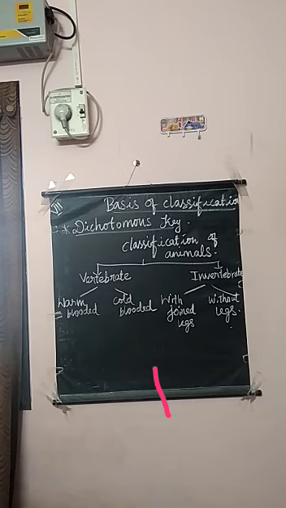Biological classification means grouping of living organisms based on their common features. Okay, then the next one is the dichotomous key. If you want to classify organisms, we need to observe and identify the similarities and dissimilarities to construct a dichotomous key.